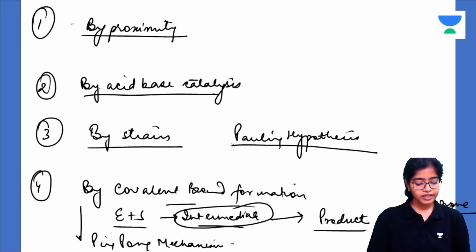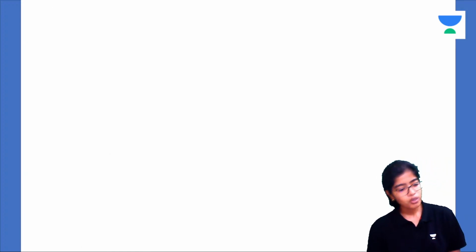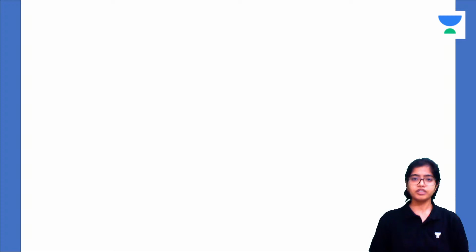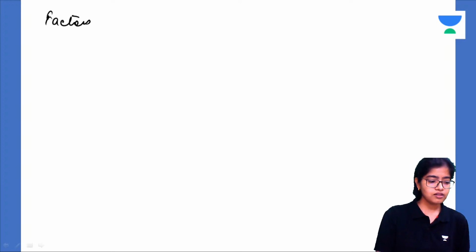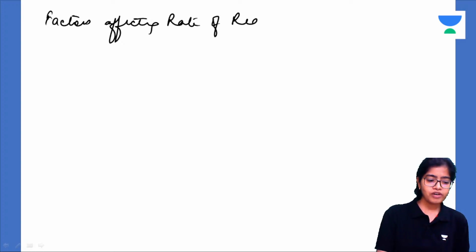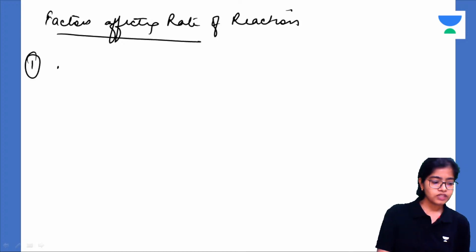Now we shall read about a few of the terms about enzyme kinetics. Now can you guys tell me what are the factors affecting the rate of a reaction? There are a lot of factors affecting the rate of a reaction, be it enzyme catalyzed or not. This is a general question.